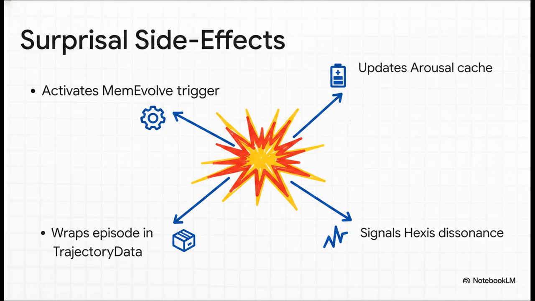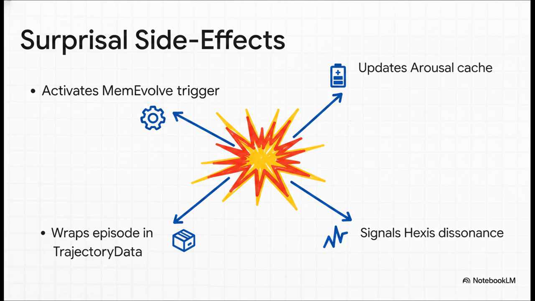Crossing that 0.6 threshold instantly fires off these massive side effects. It updates the arousal cache. It signals dissonance to the Hexus service. But crucially, it activates the meta-evolution trigger, MemEvolve bridge B. It takes the episode, wraps it up in trajectory data, slaps a memskill.hard_case metadata label on it, and shoves it right across the bridge into the MemEvolve engine for diagnosis and tournament selection.